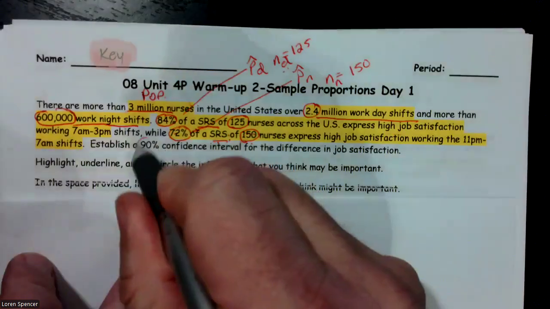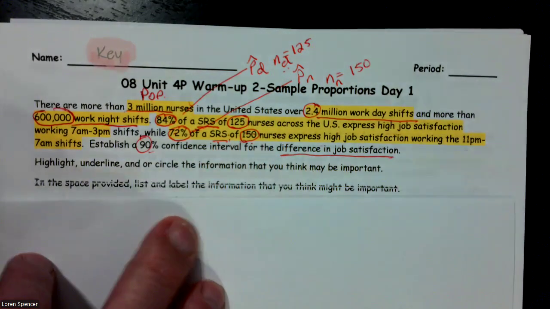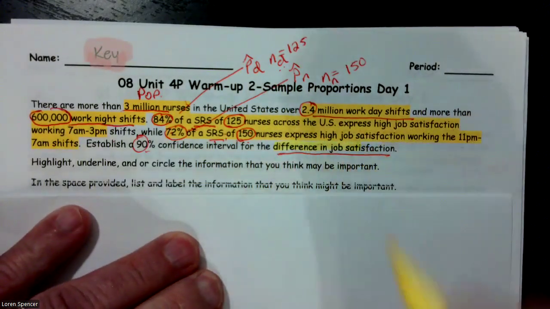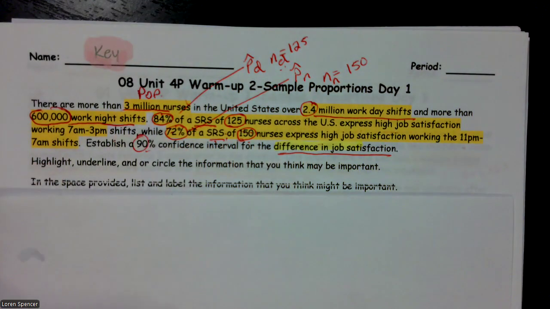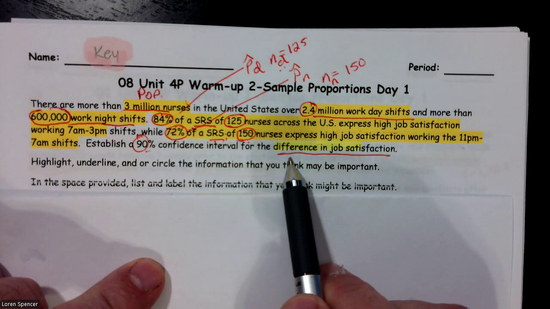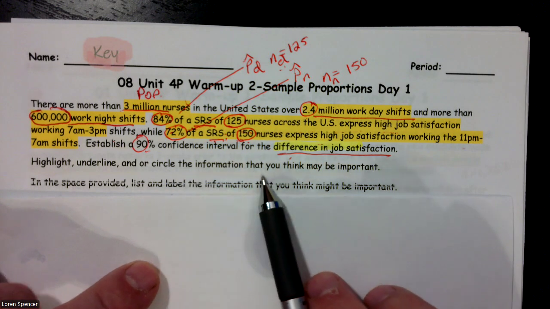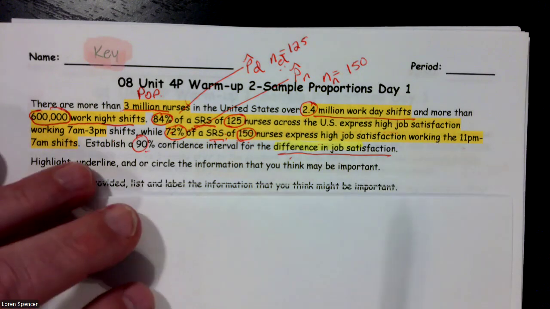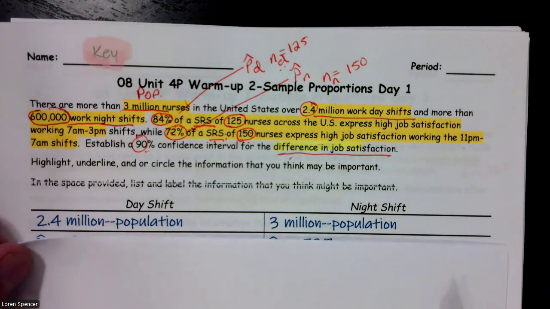Establish a 90% confidence interval for the difference in job satisfaction. That's going to be really important because this time we have two proportions. We have an 84% and a 72%. So we have two sample proportions, and we want to know the difference. The task asks us to highlight, underline or circle the information that we thought was important, which I kind of did. And so in the space provided, list and label the information you think might be important.